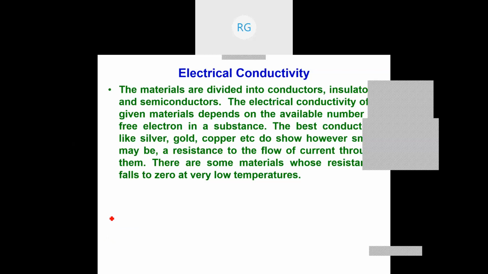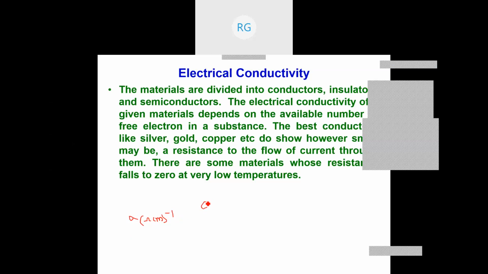Sigma is the electrical conductivity, whose unit is either ohm meter inverse or ohm centimeter inverse. I'm taking it like this. Now if I consider different materials, suppose I consider sand.